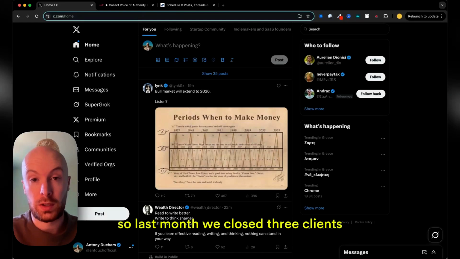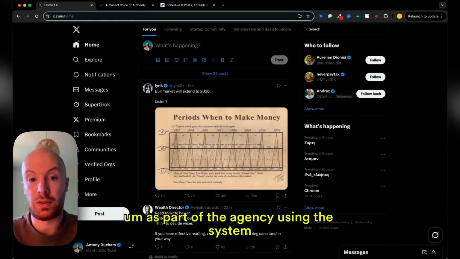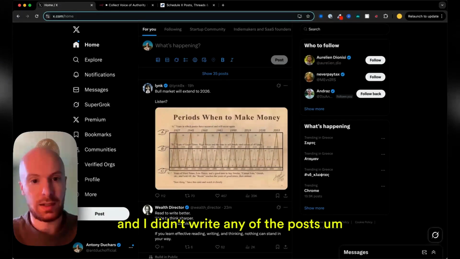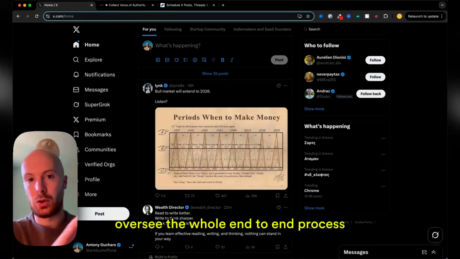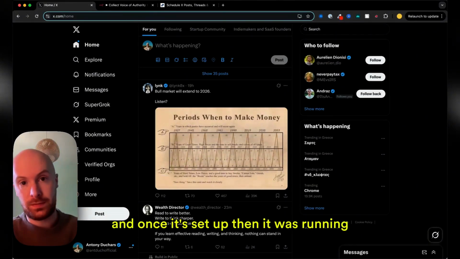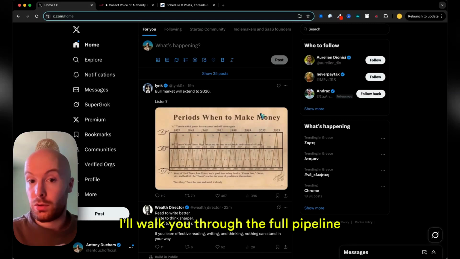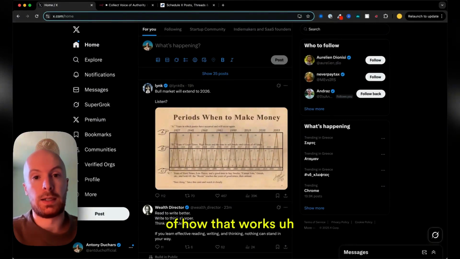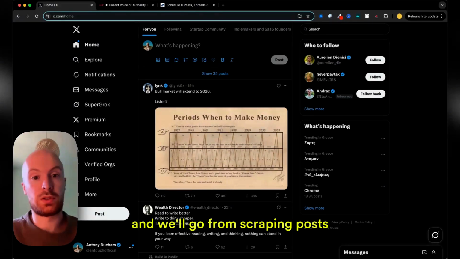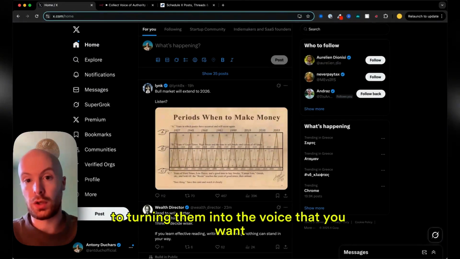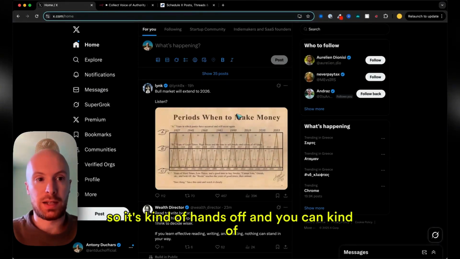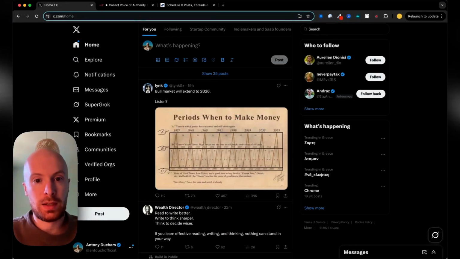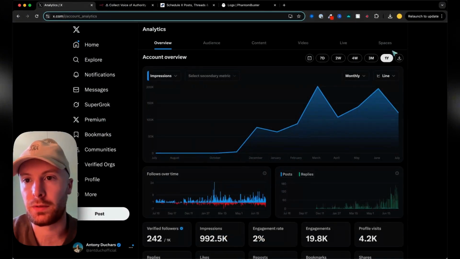So last month we closed 3 clients as part of the agency using the system, and I didn't write any of the posts. All I had to do was oversee the whole end-to-end process, and once it's set up, then it was running. I'll walk you through the full pipeline of how that works, and we'll go from scraping posts to turning them into the voice that you want, and then scheduling them so it's kind of hands-off, and you can get the idea.